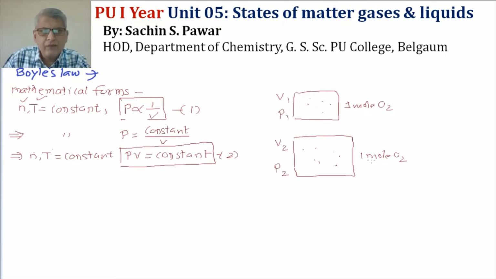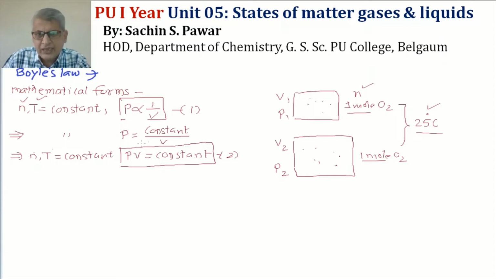For a fixed amount of gas, the number of moles is fixed. We will maintain both these containers at constant temperature. Say both are taken at 25 degrees Celsius. So temperature is kept constant, amount of gas is kept constant. You will get two different values of pressure and volume for this container and for this container respectively.